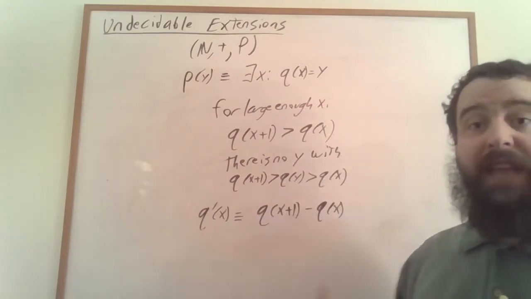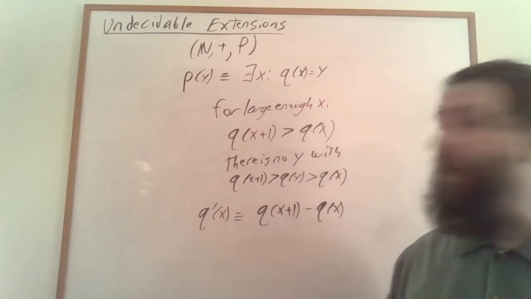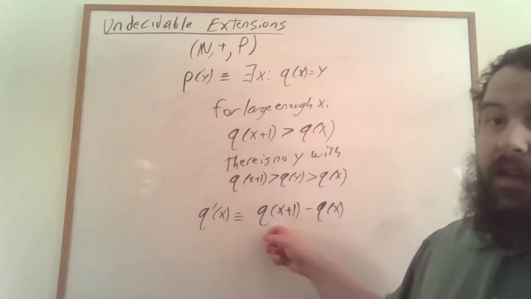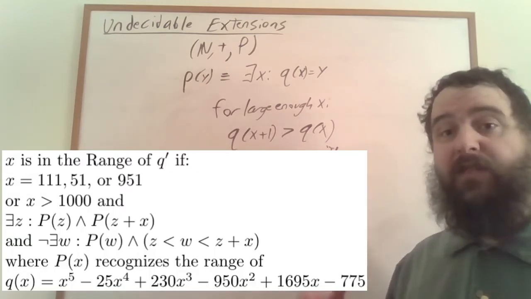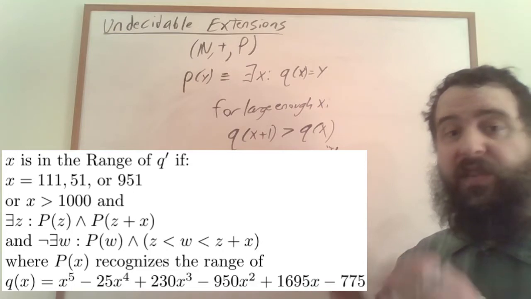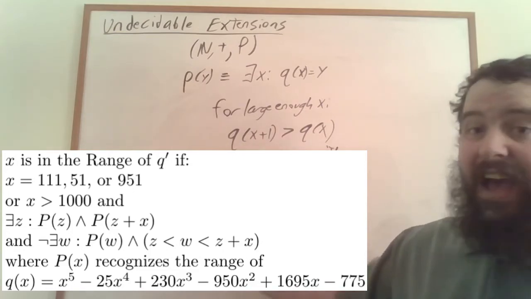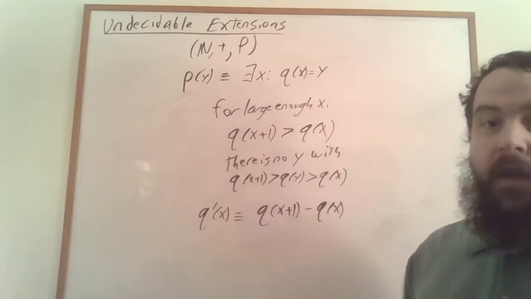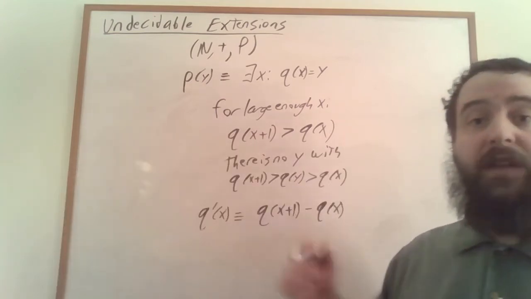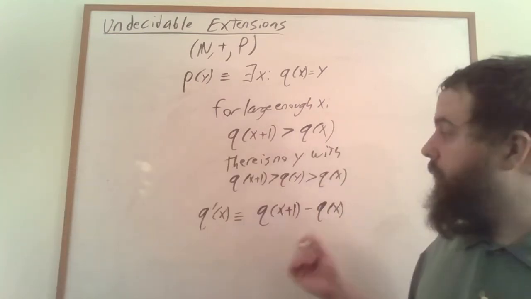We simply take the difference between consecutive elements of the range of q. Then by adding in a bunch of discrete exceptions for the smaller cases, we can wind up representing the entire range of q prime. Q prime is going to be 1 degree lower than q,